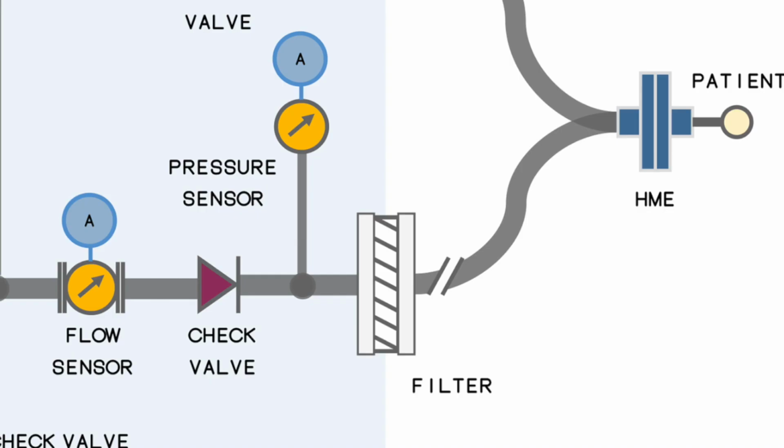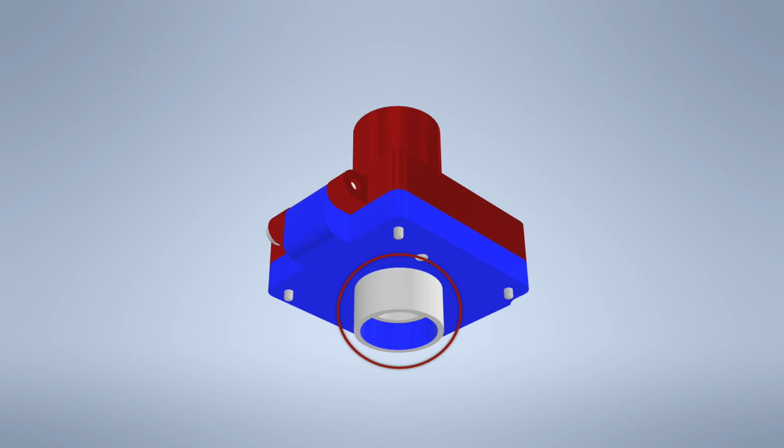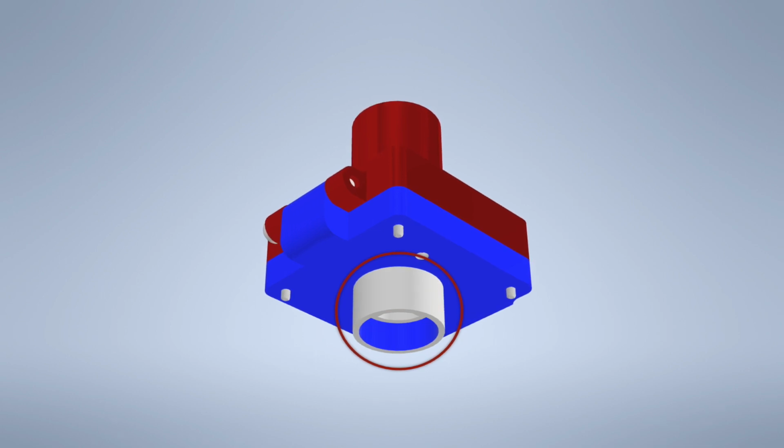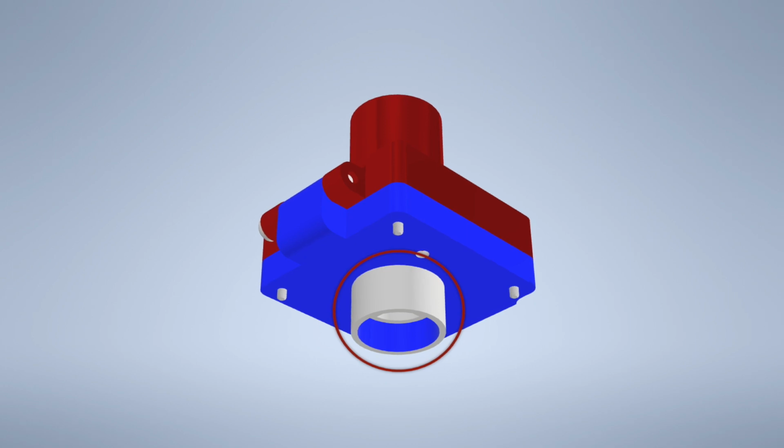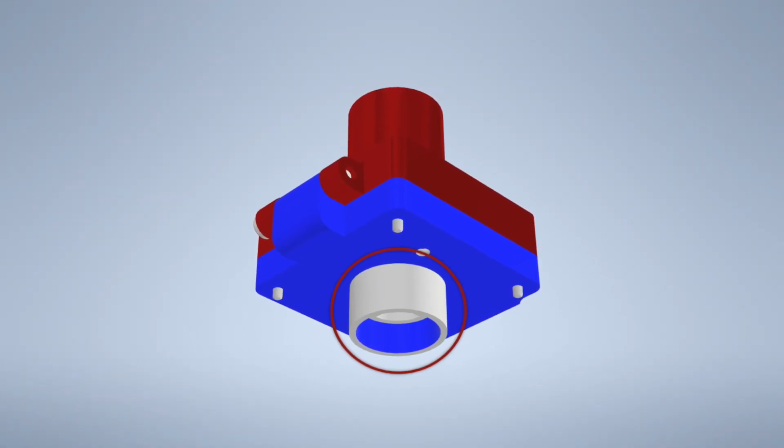This brings us to the patient connection subsystem. First, the check valve is a critical component in the non-rebreathing functionality. This check valve, which is identical to the emergency check valve, is also 3D printed as one part with the filter housing. Along with the filter, the check valve provides infection protection for the impeller and housing, which are the most complex and most difficult to replace parts.